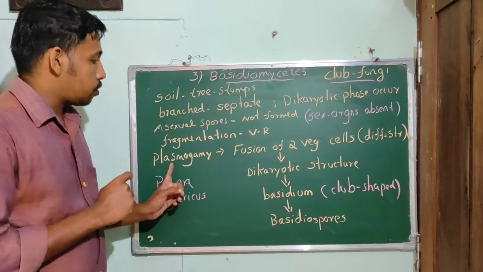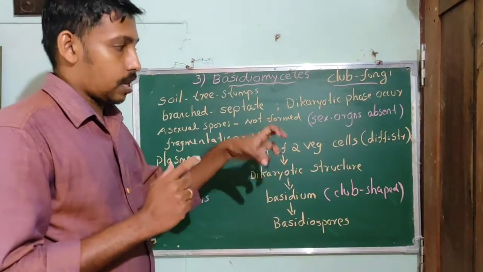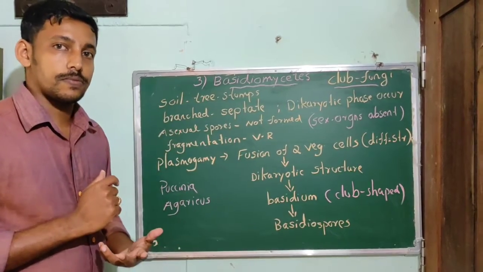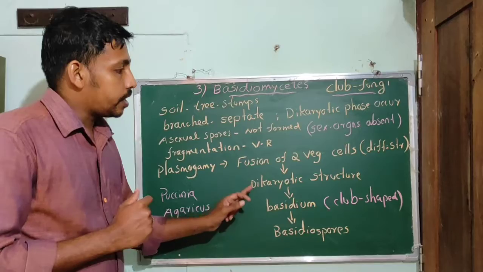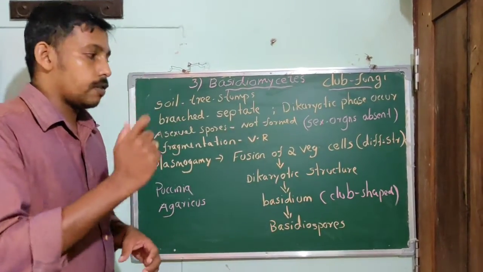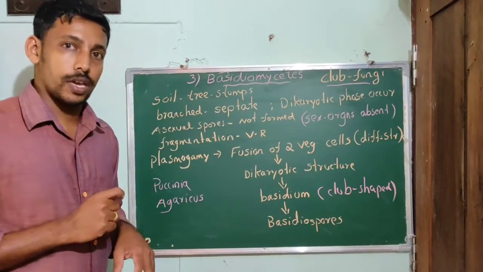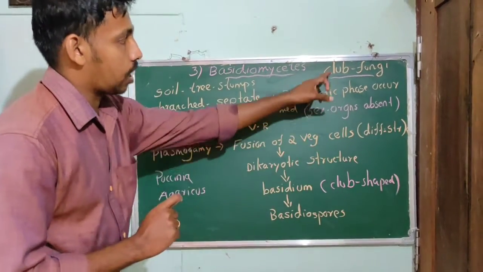But plasmogamy occurs by the fusion of two vegetative cells of different strains, resulting in a dikaryotic structure. That dikaryotic structure gives rise to a club-shaped basidium. Hence the name club fungi.